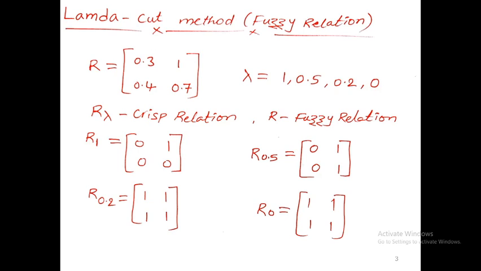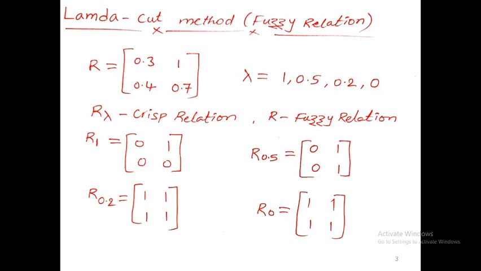So the capital R, which is the fuzzy relation, is 0.3, 1, 0.4, 0.7. Here I have taken different lambdas: lambda equal to 1, 0.5, 0.2, and 0. If it is R lambda, lambda can be replaced with 1, 0.5, 0.2 and 0.